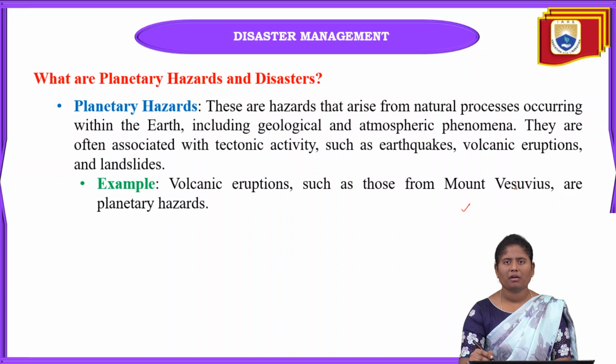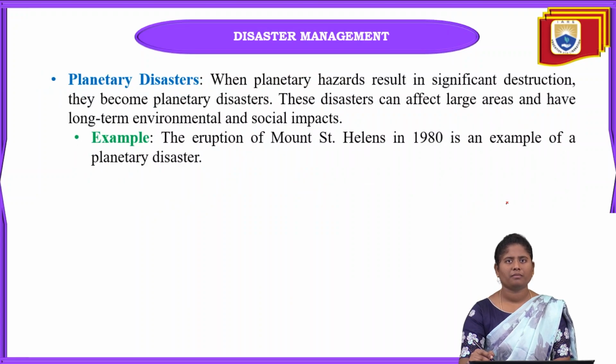At some point these volcanoes are also very harmful, and one example is the volcanic eruption at Mount Vesuvius, which is one of the biggest planetary hazards. Next is planetary disaster. A planetary disaster can result in significant destruction coming from the planetary hazards. Because of these planetary hazards only, there will be so much significant destruction towards the earth.